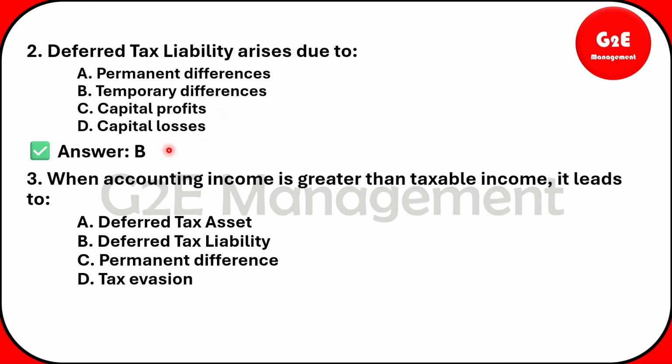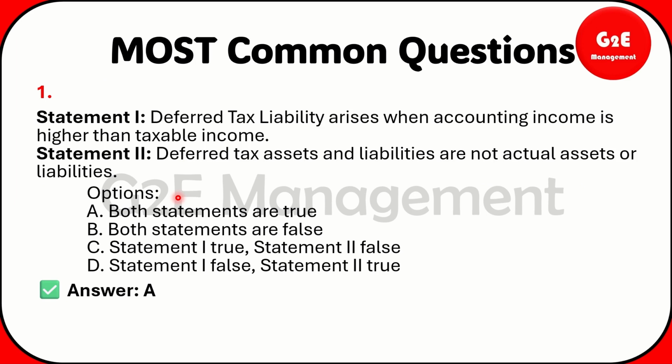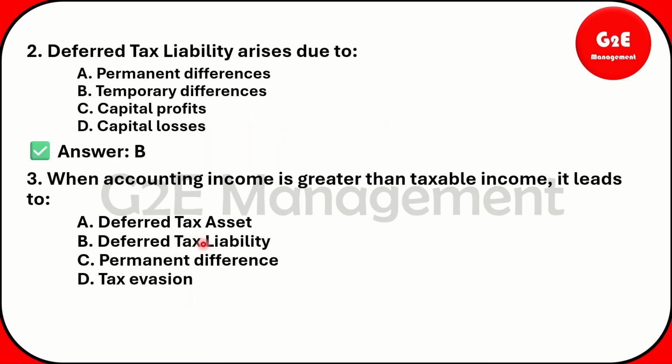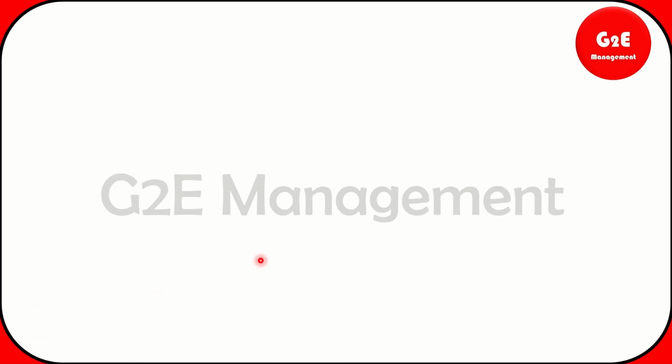And the next question: when accounting income is greater than taxable income, it leads to what? The first statement we also looked at over here. If you look at it the same way, the statement arises when accounting income is higher than taxable income. It means deferred tax liability. So from here, deferred tax liability, answer B is the correct answer.